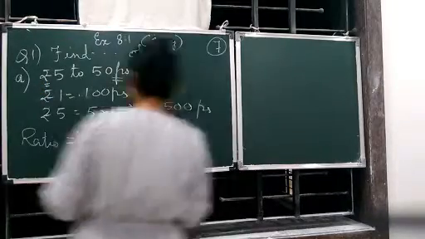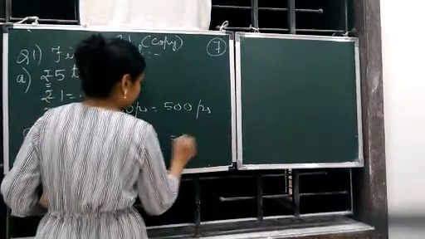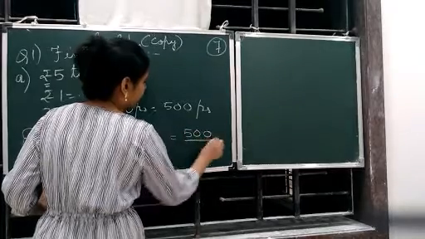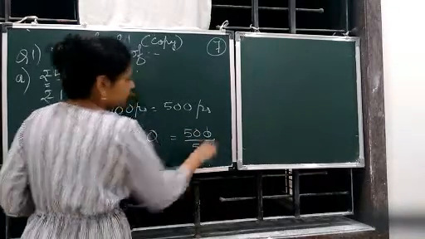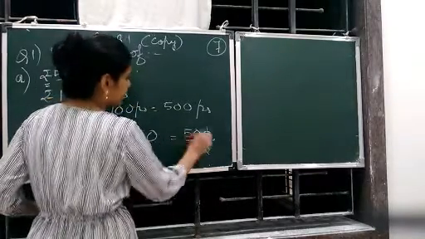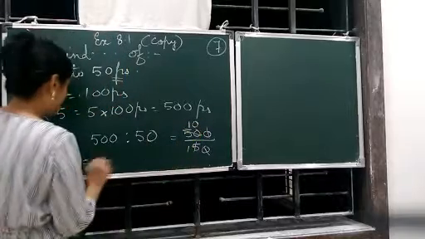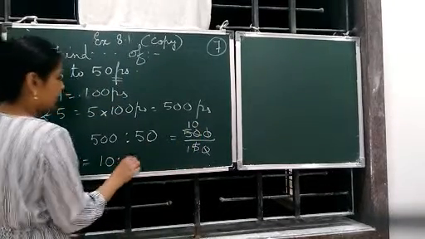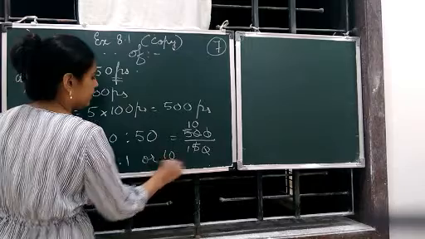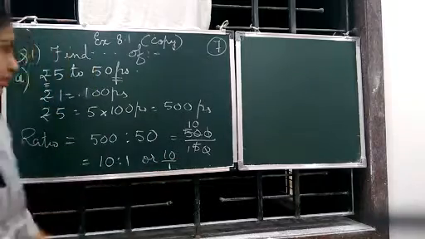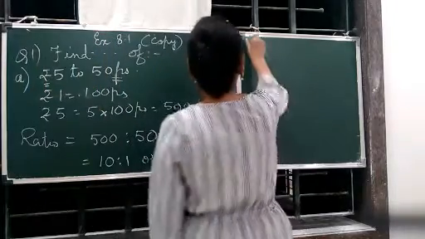That is 500 upon 50. The zeros got cancelled. 5 ones are 5, 5 tens are 50. So the ratio is 10 is to 1, or you can also write 10 by 1. Both are correct. This completes A.